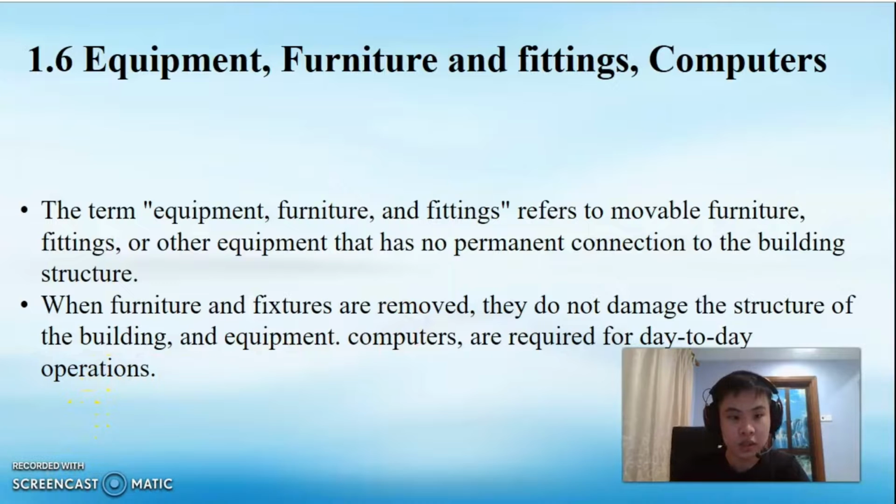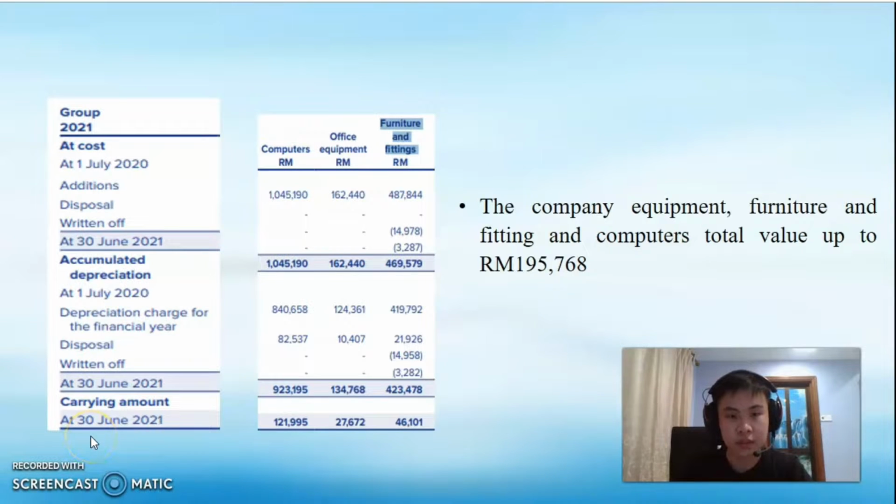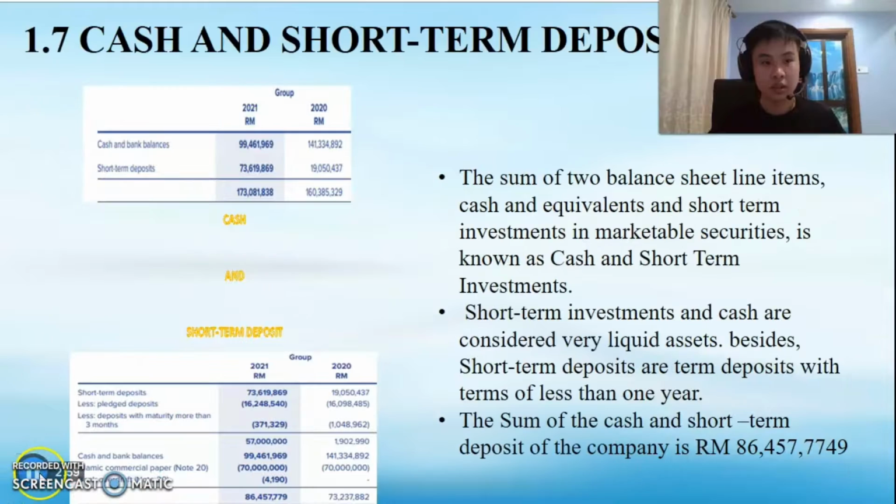1.6 Equipment, furniture and fitting, computers. The terms equipment, furniture and fittings refer to movable furniture, fittings or other equipment that has no permanent connection to the building structure. When furniture and fixtures are removed, they do not damage the structure of the building, and equipment and computers are required for day-to-day operation. The company equipment, furniture and fitting and computers total value up to 195,768.